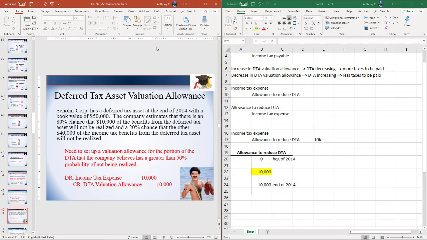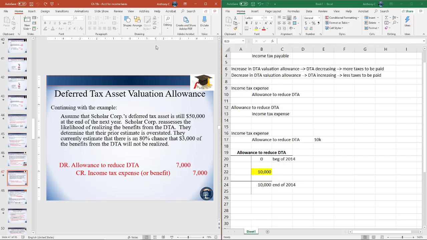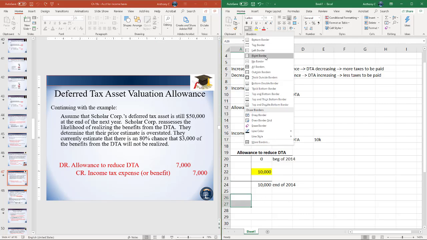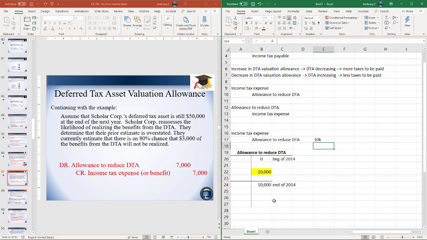All right, so now let's go into the next year. Let's assume that Scholar Corps' DTA is still 50,000 at the end of next year. They reassess the likelihood of realizing the benefits, and they determine that their prior estimate is overstated. They currently estimate that there's an 80% chance that $3,000 of the benefits from the DTA will not be realized. Okay, so in this case then, at the end of the next year, end of 2015,